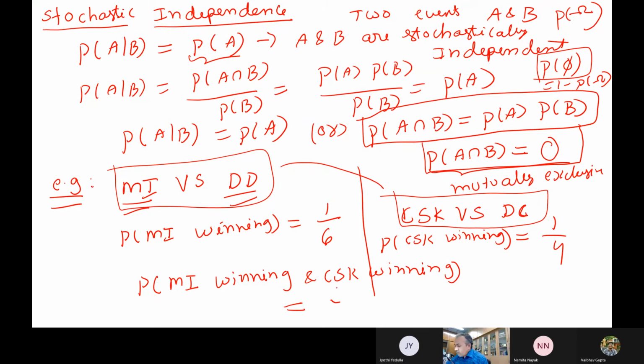So this will be, you follow, right? 1/6 multiplied by 1/4 actually. So this will be 1/24. Okay. Assuming that they are stochastically independent. You followed. So these are the stochastic independence or whatever you see. So we write like this actually. Okay. So this is a very important concept in probability theory also.